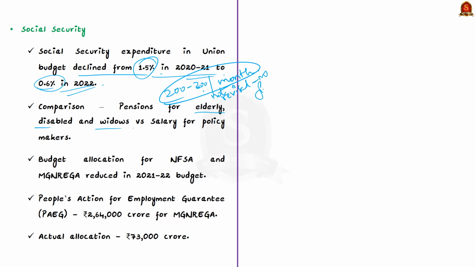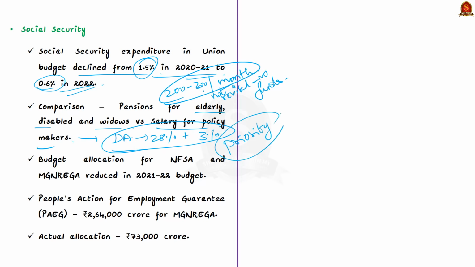Now contrast this with salaries and pensions of policymakers. Last year the policymakers increased their own salaries and pensions, a DA increase to 28%, and gave themselves a bonus of 3%. With only the excess cost to the Indian exchequer due to the increase in the salary of government employees, the social security pension budget for 3.3 crore beneficiaries might have been covered. So, it is not about the funds but about the priority of the government. This is why the report terms the policy of the government as economic violence.